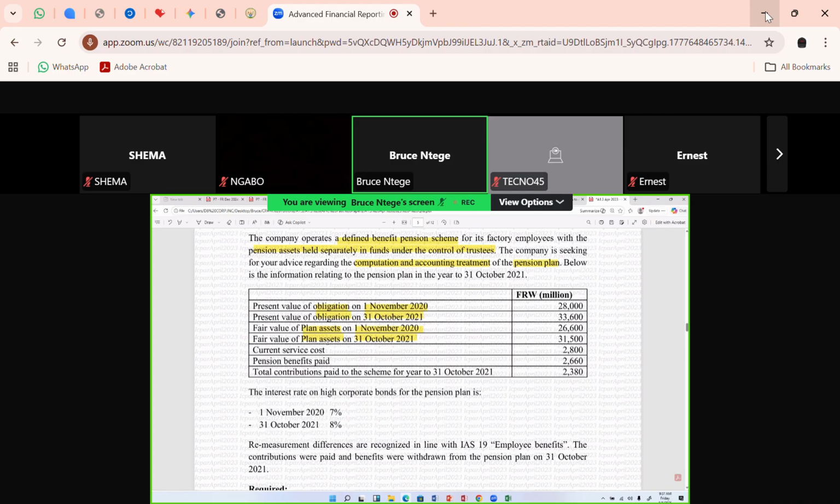Now, they will always give you the current service cost. They will tell you the benefits paid, but usually the contributions, here it is. The contributions paid will always be there in the exam. You'll always have to compute and recognize the net interest cost. You'll also always have to compute and recognize the remeasurement adjustments. Those 4 things.